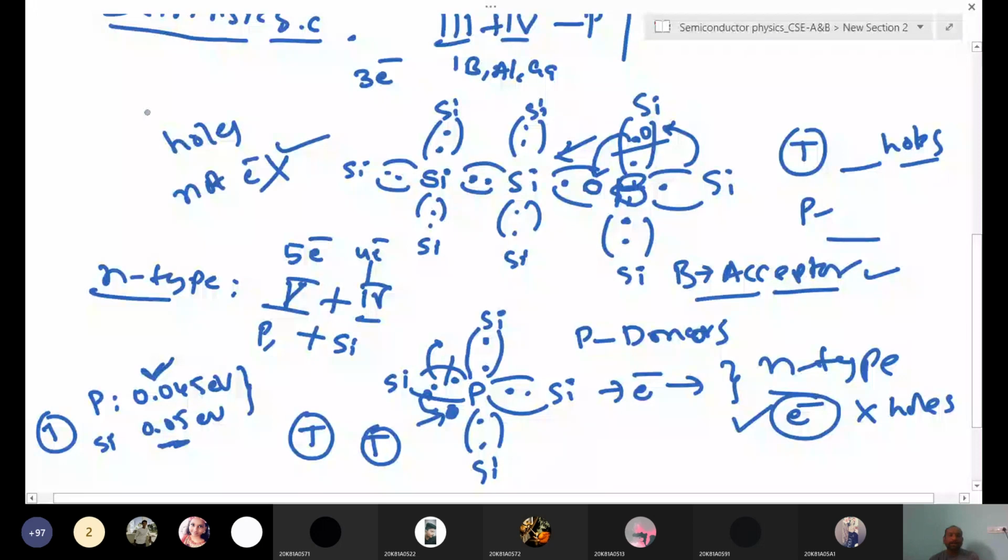So without creating other charge carriers, we create only one type of charge carrier in the process of doping. That is the advantage of doping. If you want electrons, we add a fifth group element. If you want holes, you can add third group elements. Then you can create holes and electrons separately.